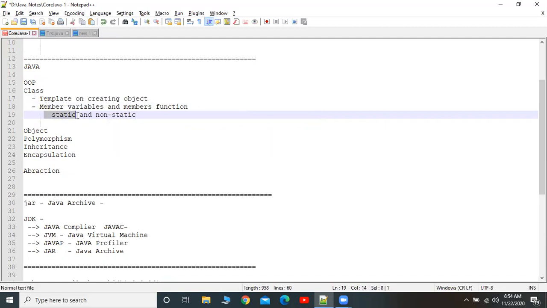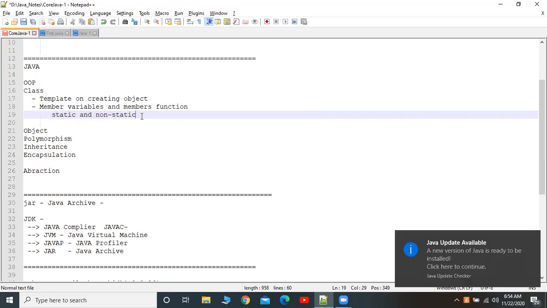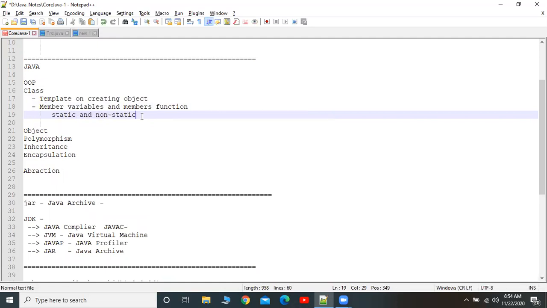We will see the purpose of static and non-static later, but at this stage you have to remember that member variables are divided into static and non-static. At the same time, member functions are also divided into static and non-static. This is the definition of class.